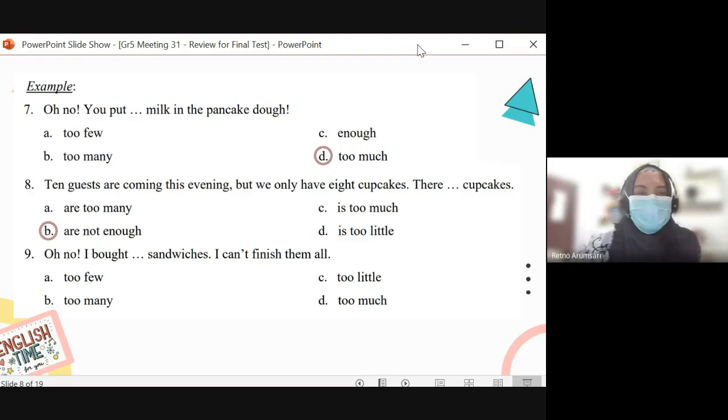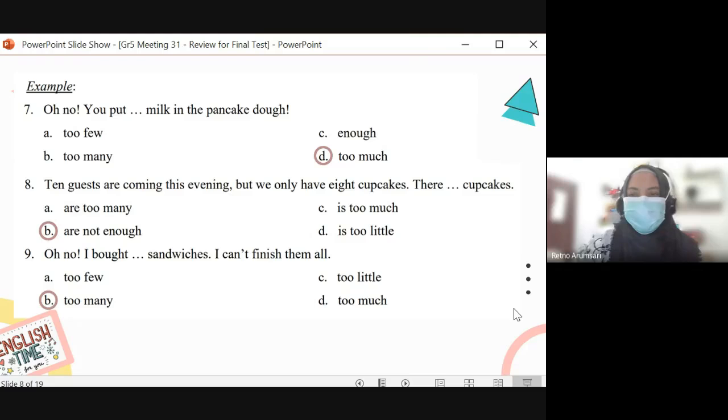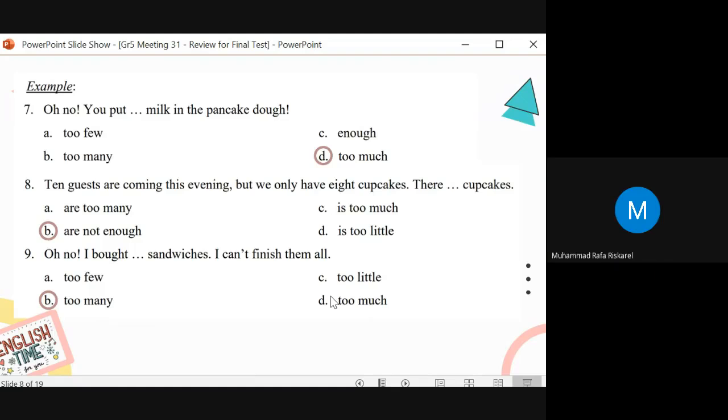Next, number 9. Oh no, I bought blah blah blah sandwiches. I cannot finish them all. Too many. Yeah, too many sandwiches. Sandwiches are countable. Yes, okay. Any questions about this? This is unit 1. No? Okay.